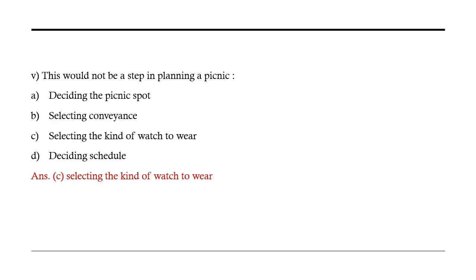Our fifth question is, this would not be a step in planning a picnic. Option A deciding the picnic spot, option B selecting the menu, option C selecting the kind of watch to wear, and option D deciding schedule. So the one which would not be a step is selecting the kind of watch to wear.